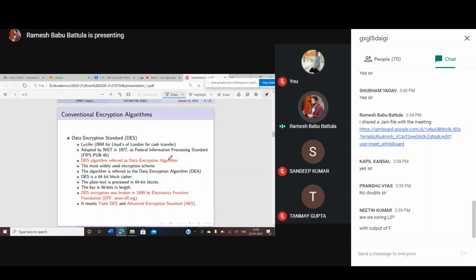Actually, the Data Encryption Standard was mainly designed based on the Lucifer algorithm. This was designed by IBM for Lloyd's of London for cash transfer. This was adopted by NIST in 1971 as a Federal Information Processing Standard, FIPS publication 46 provides this information.